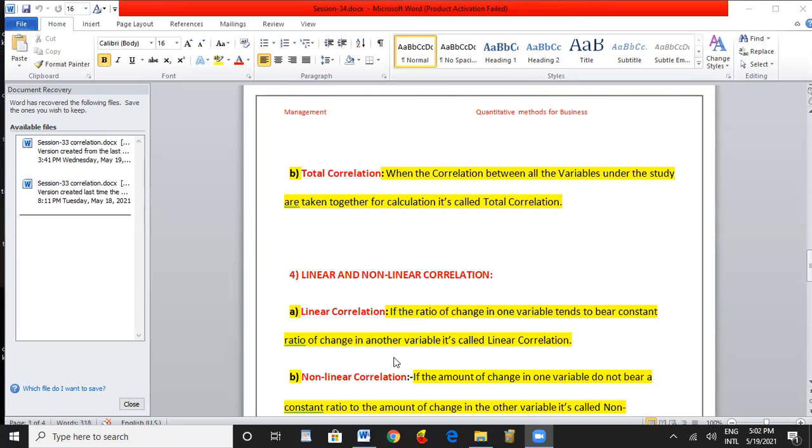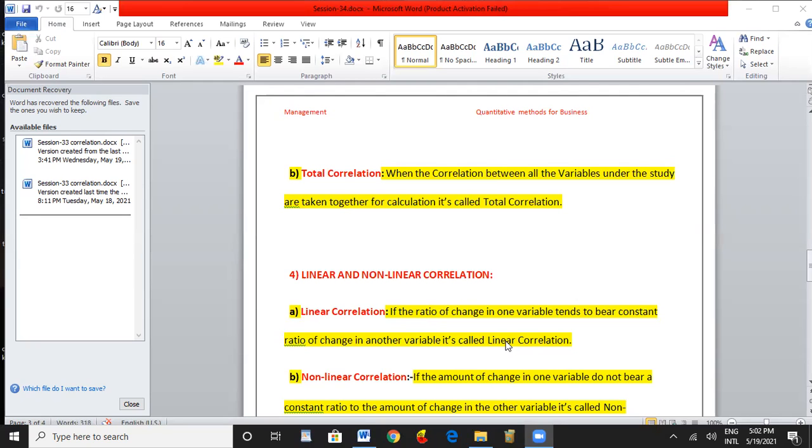Next type is linear and non-linear correlation. Linear correlation: if the ratio of change in one variable tends to bear a constant ratio of change in another variable, it is called linear correlation. When the A series is increasing at a certain ratio, the B series is also increasing in the same ratio. That is called linear correlation.